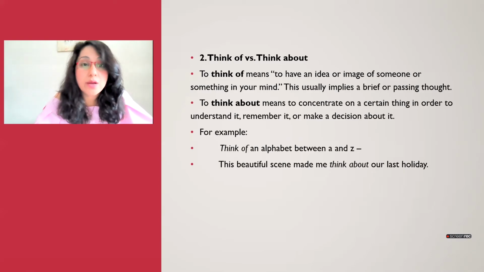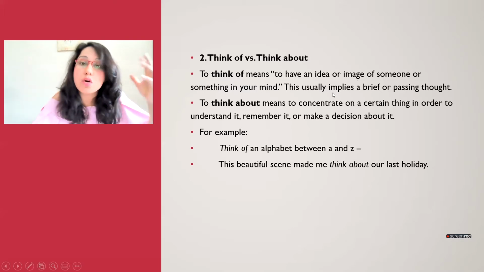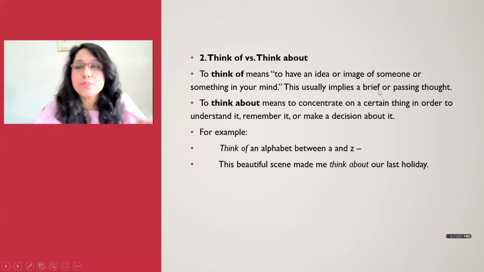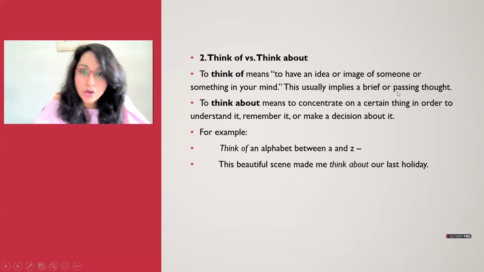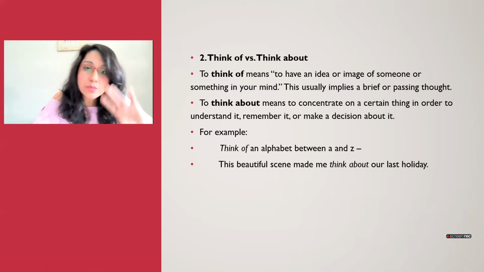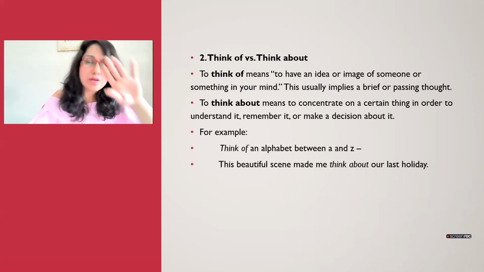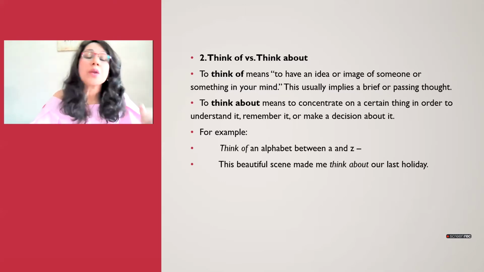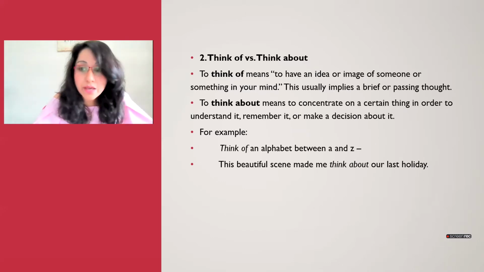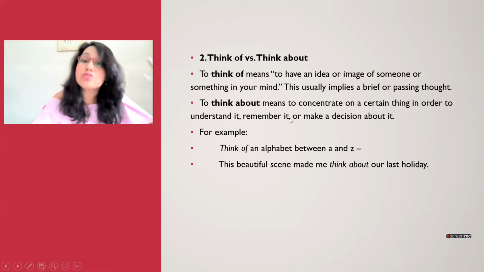Okay, moving on to the next one, which is think of versus think about. When you say think of, it means to have an idea or image of someone or something in your mind. This usually implies a brief or passing thought. Or when you say to think about, it means that you are concentrating on a certain thing in order to understand it, to remember it, or to make a decision about it.